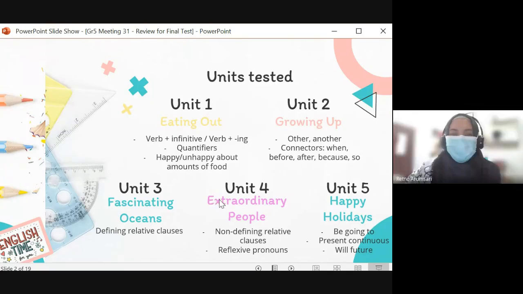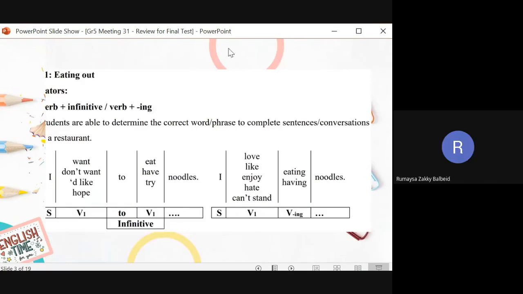Unit 4 is about non-defining relative clauses and reflexive pronouns. And the last unit, Unit 5, is about be going to, present continuous, and will future. All right, let's go to Unit 1.